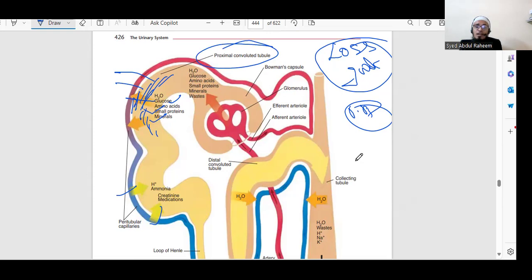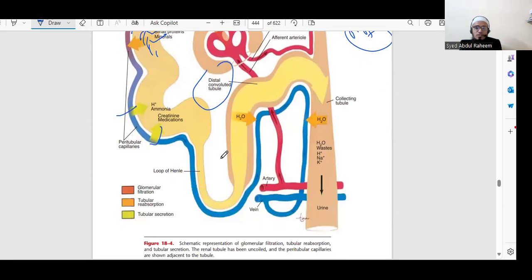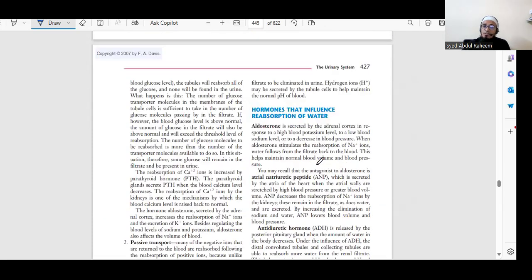Water is mostly absorbed in the distal convoluted tubule. All the important products will be absorbed in the proximal convoluted tubule. So here the waste, which is not important, is thrown into the urine, and what is important will be reabsorbed in this last part of the body also. So this is very important.